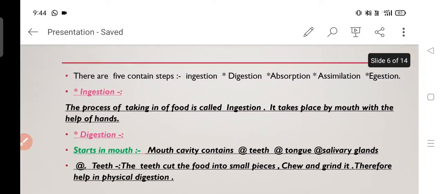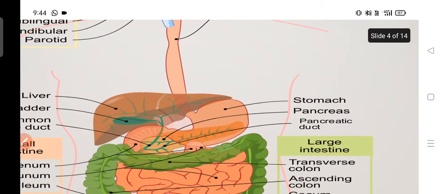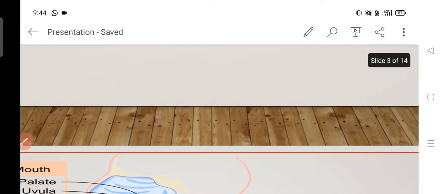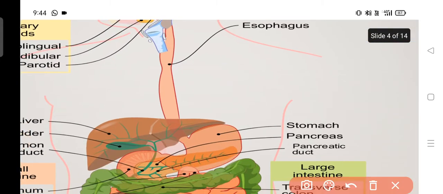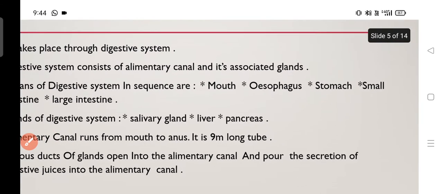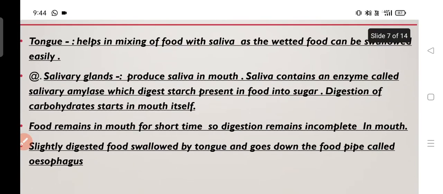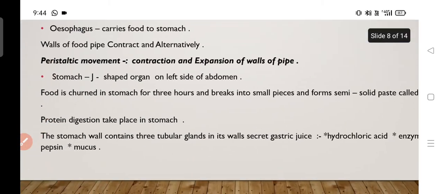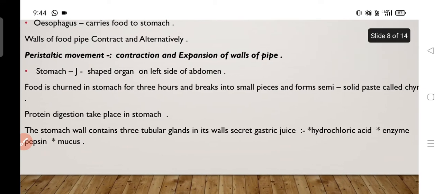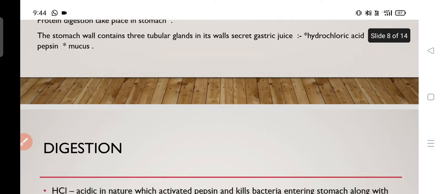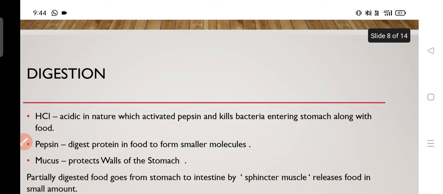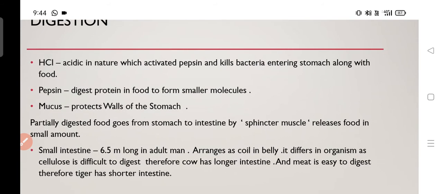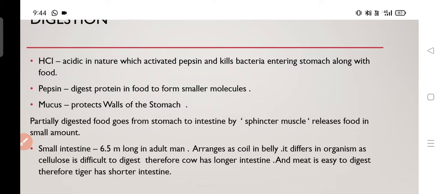So you can see here in the diagram, the stomach is a J-shaped organ located in the side of the abdomen. The stomach secretes three kinds of juices: hydrochloric acid, pepsin enzyme, and mucus. In the stomach the food remains for 2 to 4 hours and is converted into a semi-solid substance called chyme.